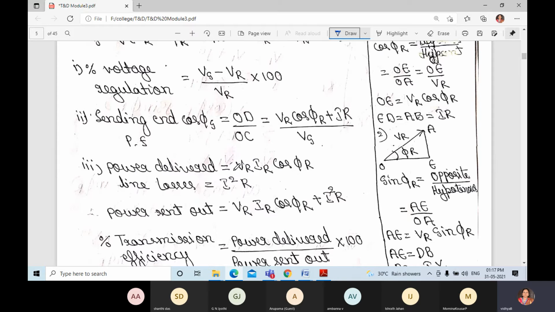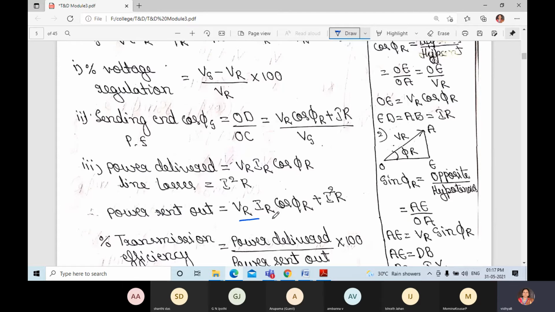Power delivered, line losses is equal to VR into IR into cos phi R, and power sent out, that is VR into IR into cos phi R plus I square R. Power sent out means total power output, that is what we are sending on the receiving end side.